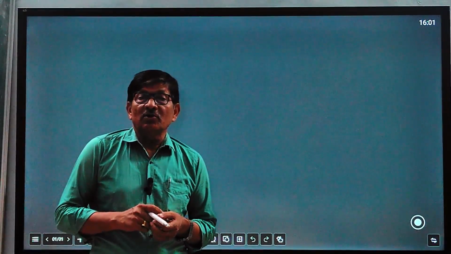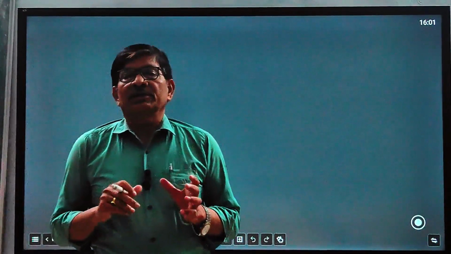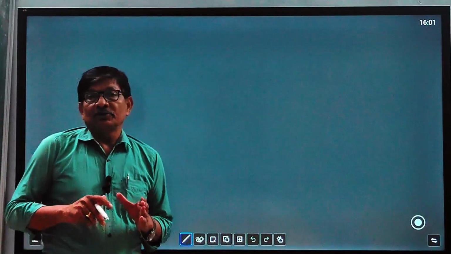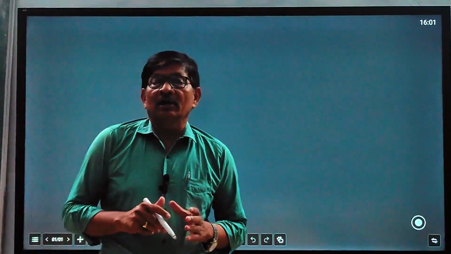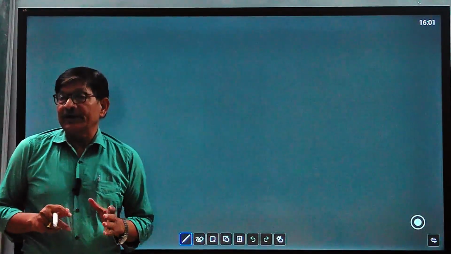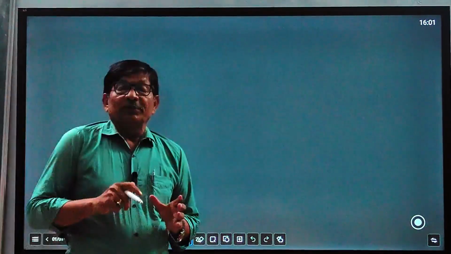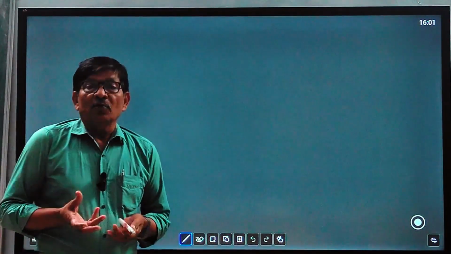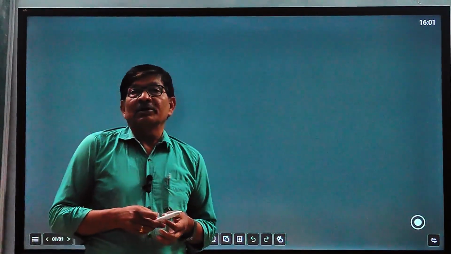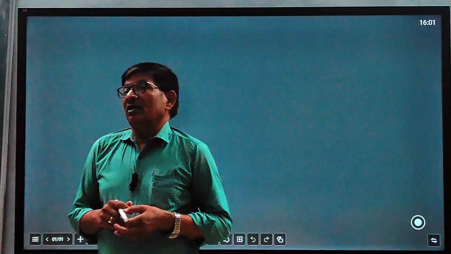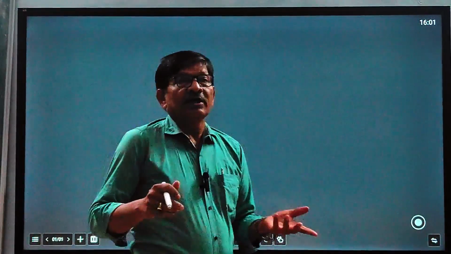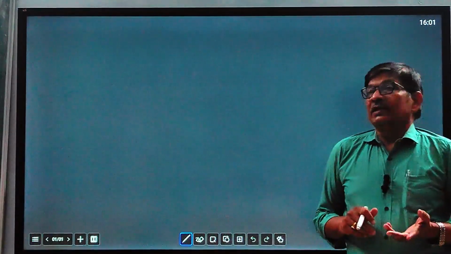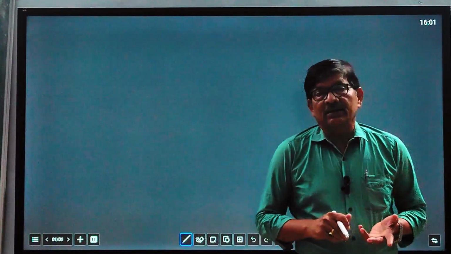Yesterday we discussed Newton's law of viscosity, and we defined what viscosity is and various applications of Newton's law of viscosity. One of the most important applications is how we classify different types of liquid on the basis of Newton's law of viscosity, whether they are Newtonian or non-Newtonian, what kind of non-Newtonian, and how we define these fluids by general equations. This is the main topic of today's discussion.